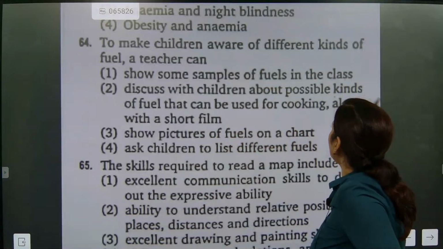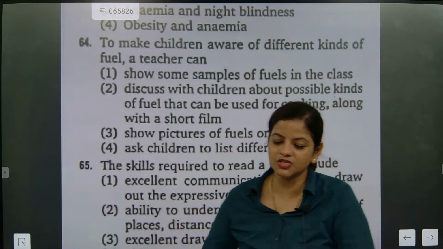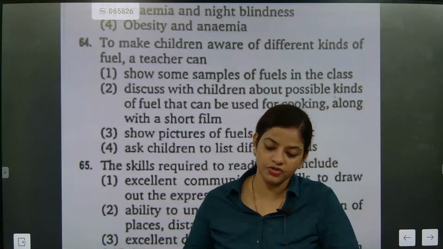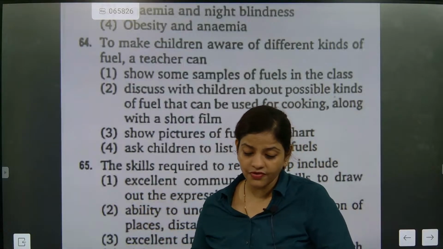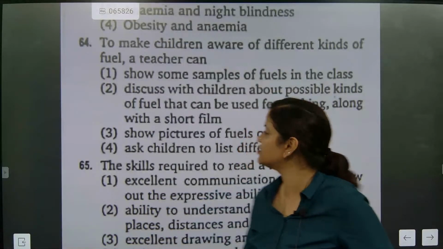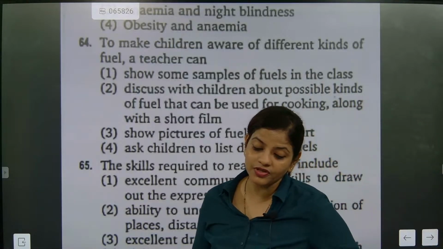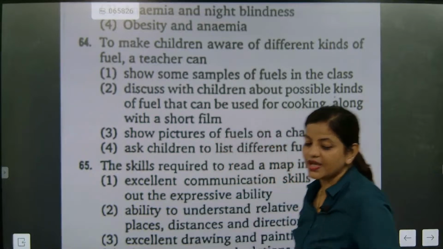Discuss with children about possible kinds of fuel. Yes, discussion can be done: this is the fuel, this is used for cooking, this is used for this one, that one. Which type of fuel is good? Like sunflower oil, mustard oil, vegetable oil. Like this type of questions we can discuss. So the correct answer is the second one. There you can go with a proper discussion. Discussion is the most important way we can do that.